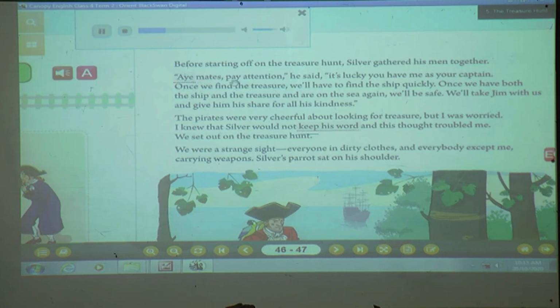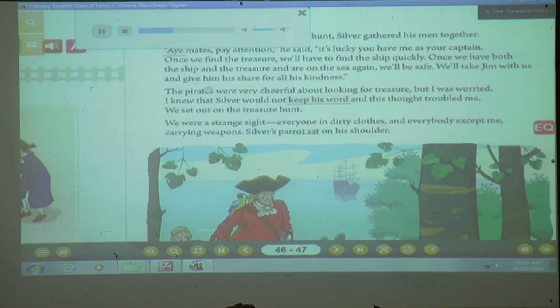"Aye, mates, pay attention," he said. "It's lucky you have me as your captain. Once you find the treasure, we have to find the ship quickly. Once we have both the ship and the treasure and are on the sea again, we will safe. We take Jim with us and give him his share for all his kindness."